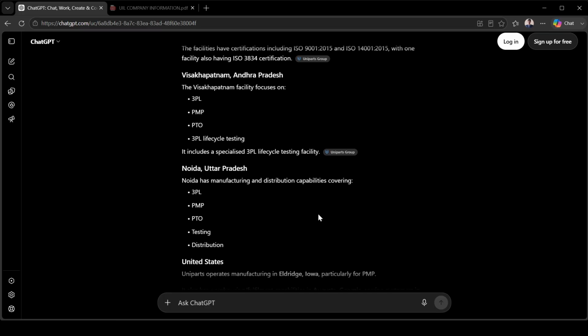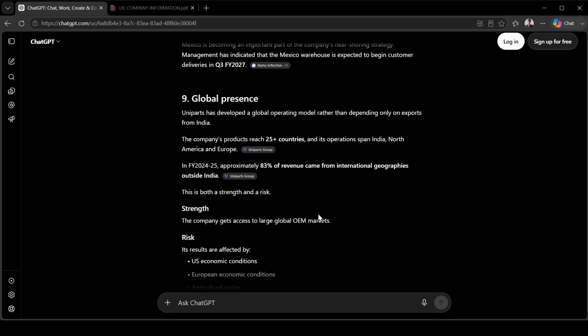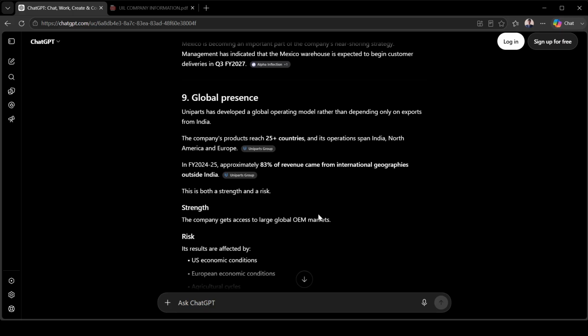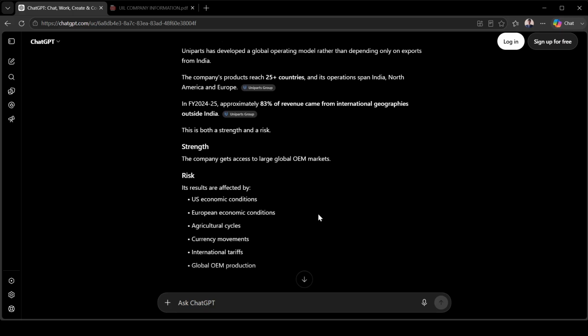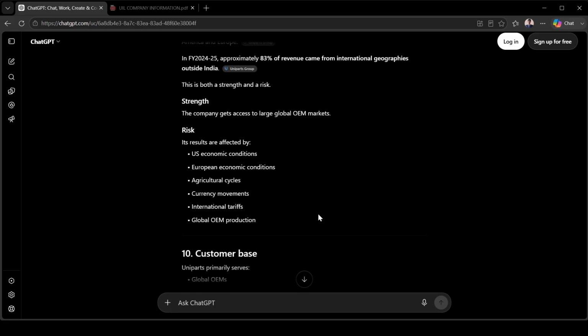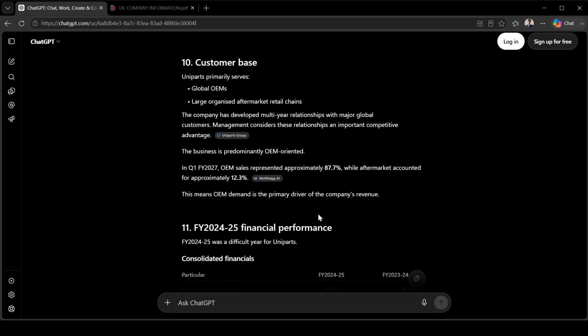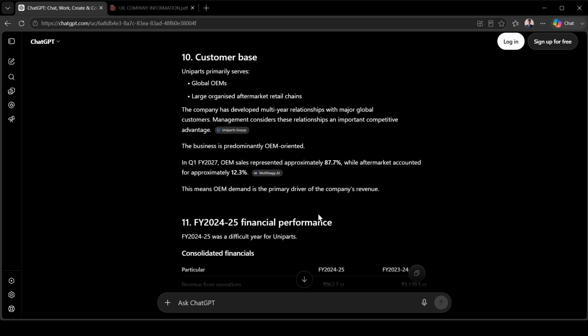So Noida and Uttar Pradesh are also the same. Germany, Mexico, global presence, Uniparts India Ltd. See, that is the strength. So the company gets access to the large global OEM market. Risks: the results are affected by US economic conditions, European economic conditions, the agricultural cycle, currency movement, international tariffs, and global OEM production. The customer base of Uniparts is primarily several global OEMs and large organized-sector retail chains.